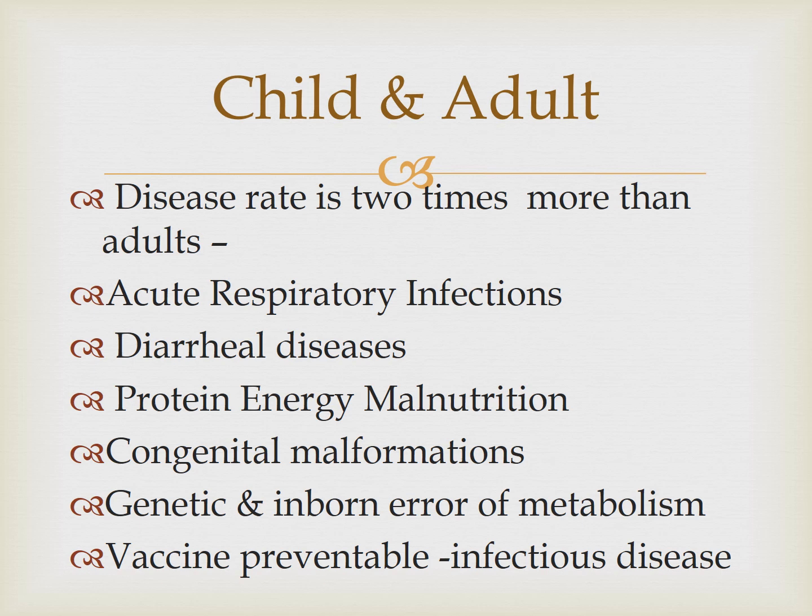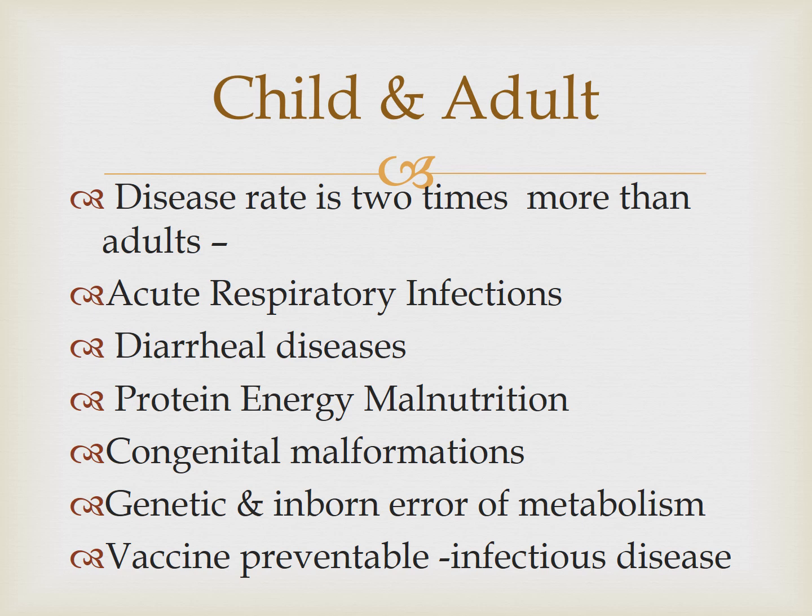If you look at the disease rate, it is 2 times more common than in adults. And the common diseases occurring in children are different from the common diseases occurring in adults. So common diseases you see in children are acute respiratory infections, diarrheal diseases, protein energy malnutrition, congenital malformations which are diagnosed in early childhood, and genetic and inborn errors of metabolism, which also manifest during childhood.